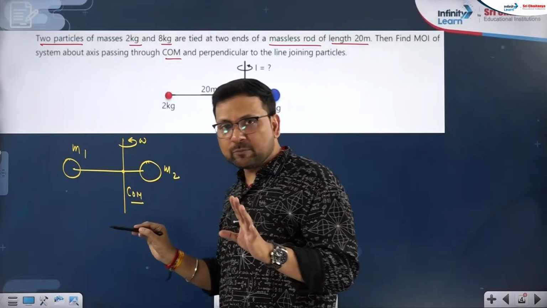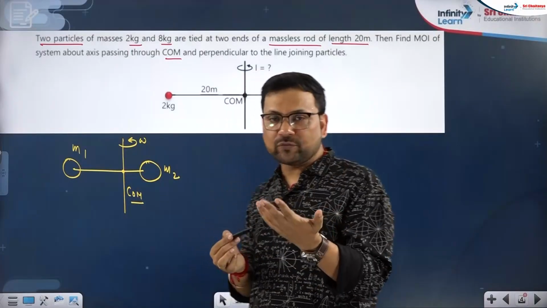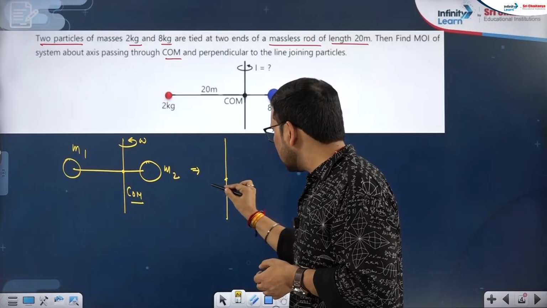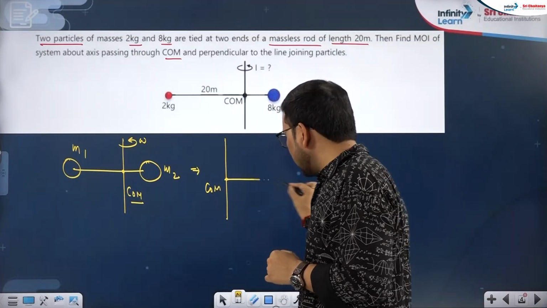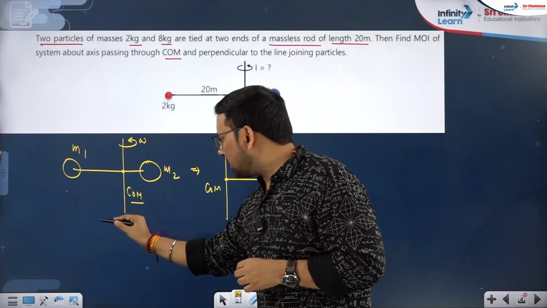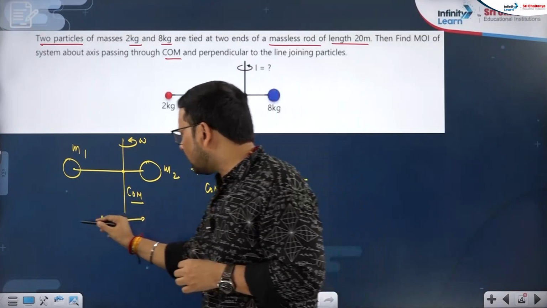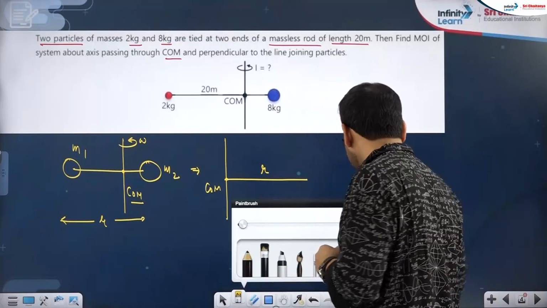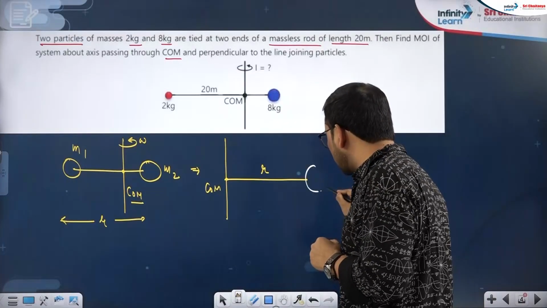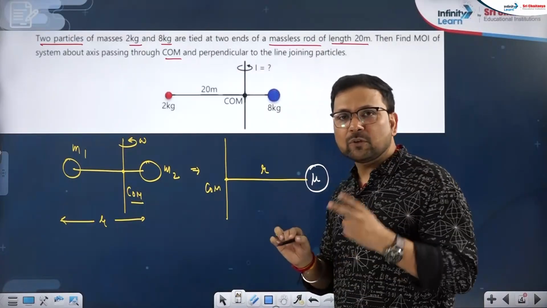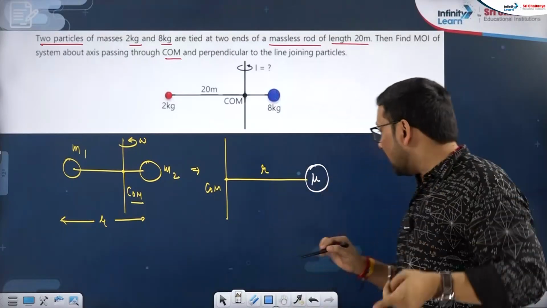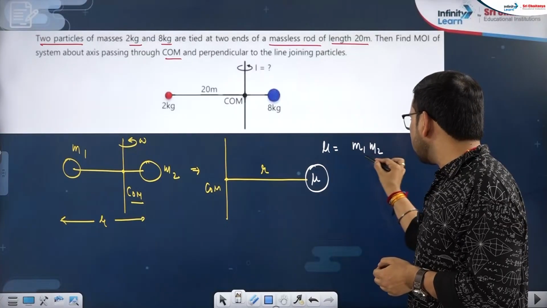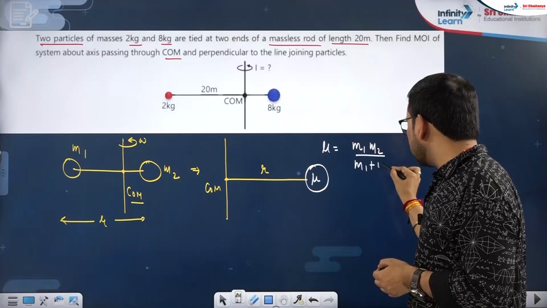Whenever such a question comes for angular momentum or moment of inertia, you just take the axis as the same center of mass axis, wherever it is, and the distance r is the separation between the masses. Whatever separation the question gives you, take that as r, and please listen very carefully: consider the two masses as one mass, a two mass system as a one mass system, and that one mass will be the reduced mass, m1 m2 upon m1 plus m2.